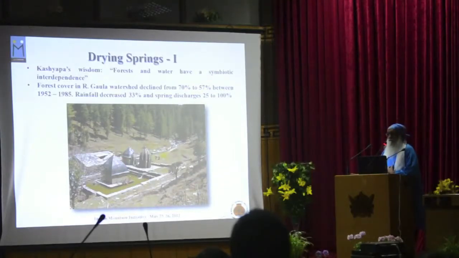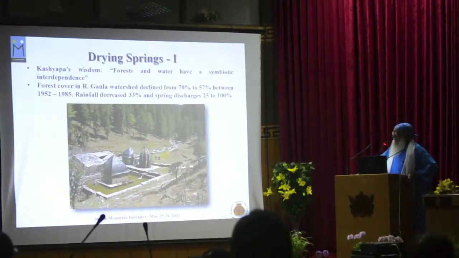In a fantastic study done by Bartaria and Waldia, they showed that the forest cover in the Gala River watershed declined from 70% to 57% in about a 33-year period, 52 to 85. In the same period, rainfall also decreased by almost 1% every year. And the spring discharges declined anywhere from 25 to 100%, which means that many of the springs went dry. So forests and springs have very strong interdependence.